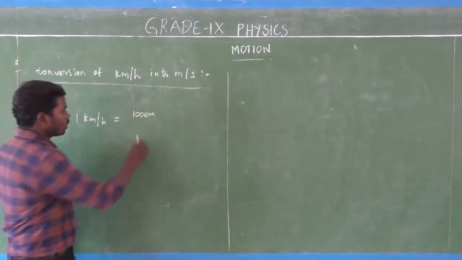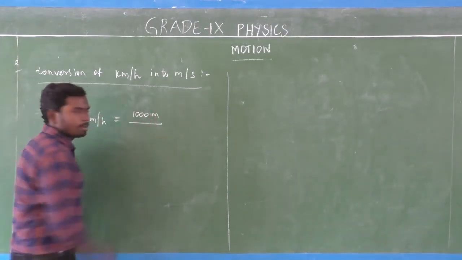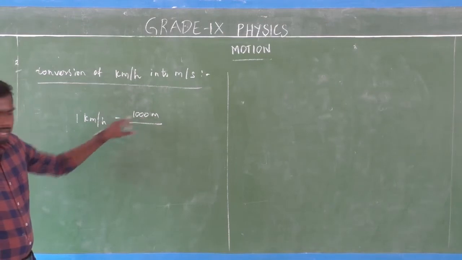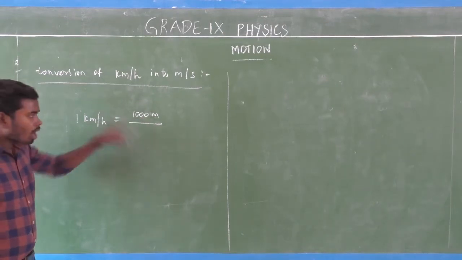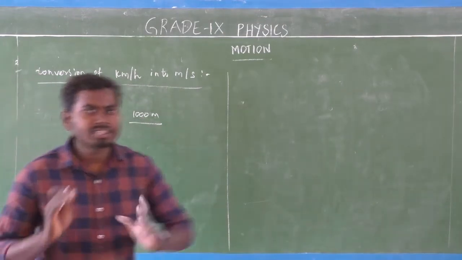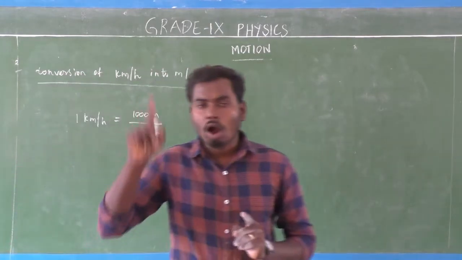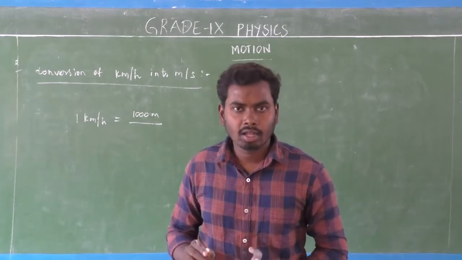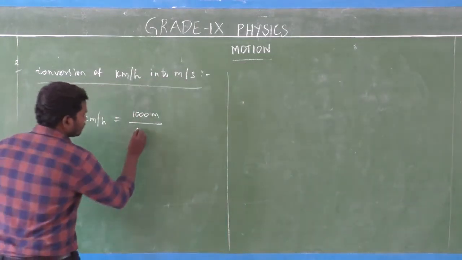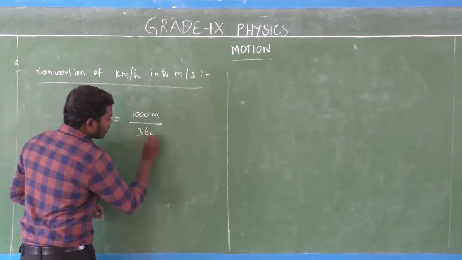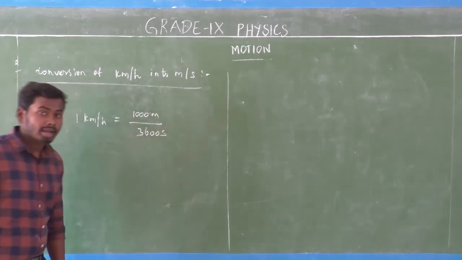Next, 1 hour. 1 minute is equal to 60 seconds, whereas 1 hour is equal to 3600 seconds. Am I right?